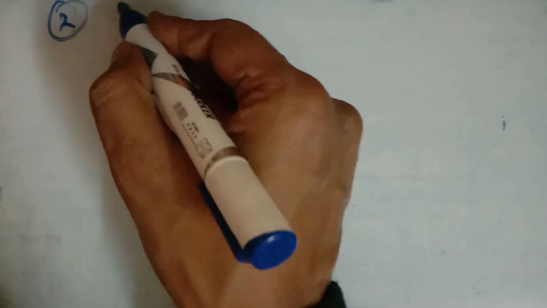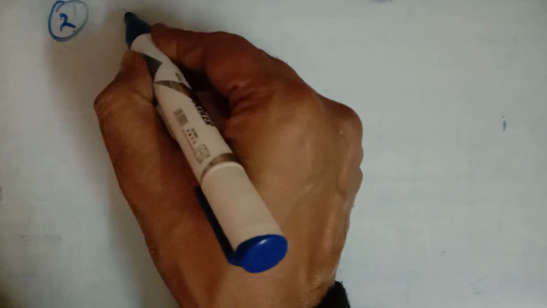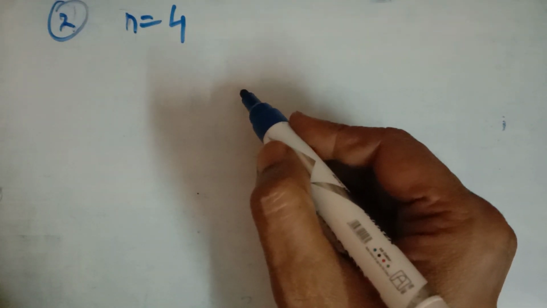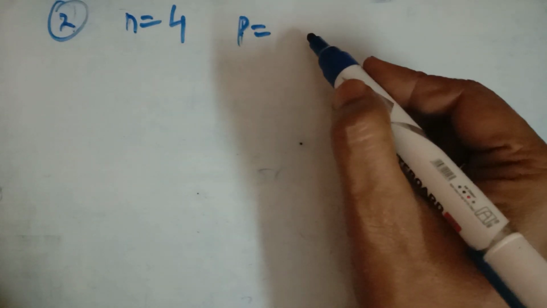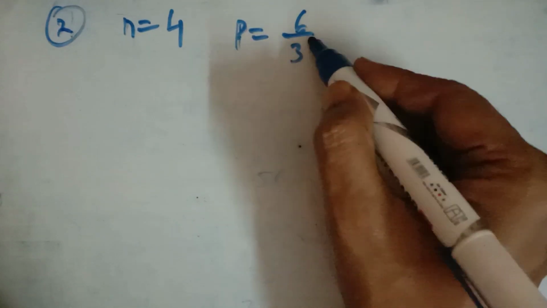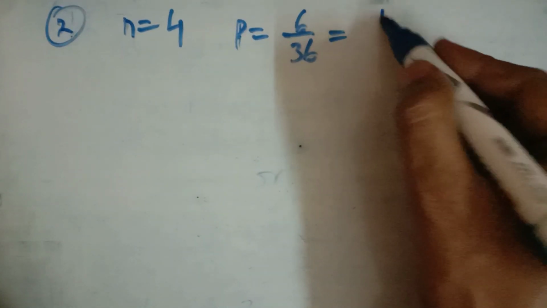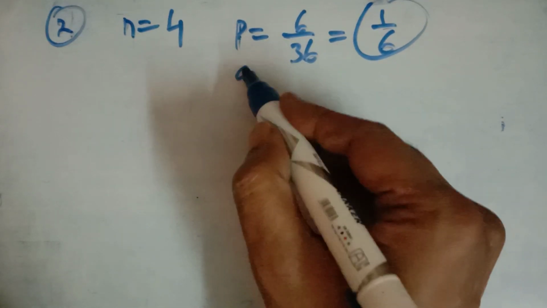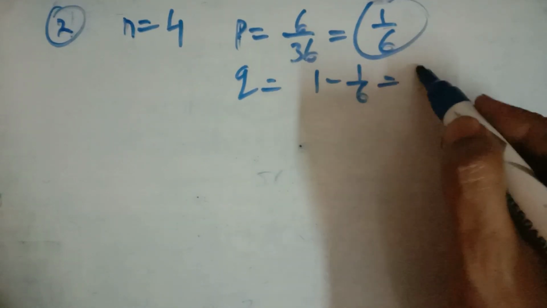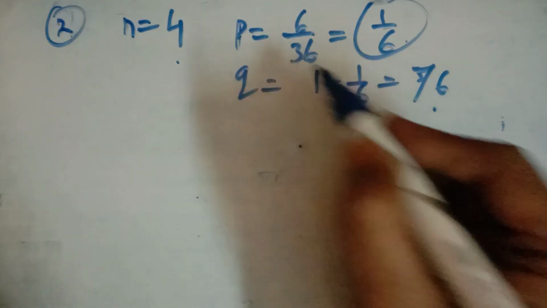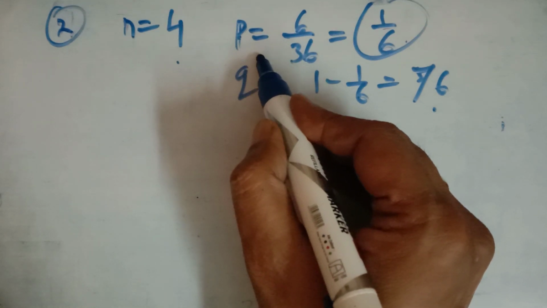In question number 2, a pair of dice is thrown 4 times. So here the value of N is equal to 4. And what is the success here? Success here is getting a doublet. Doublet here is the success, that is 1 1, 2 2, 3 3, 4 4, 5 5, 6 6. That is 1 upon 6 is the probability of success here, and Q will be 1 minus 1 upon 6, that is 5 upon 6. So the value of N is 4, P is 1 upon 6, Q is 5 upon 6, where P is getting a doublet in the pair of dice.